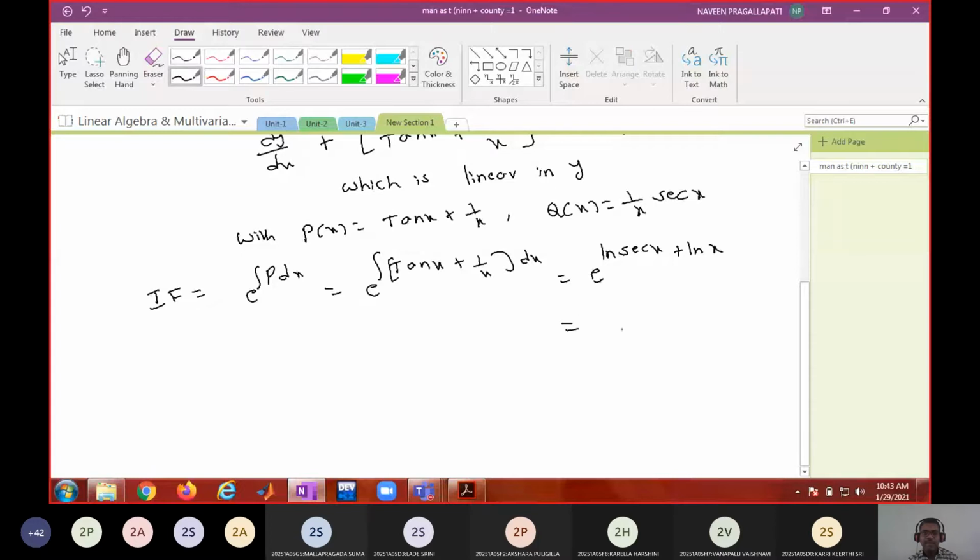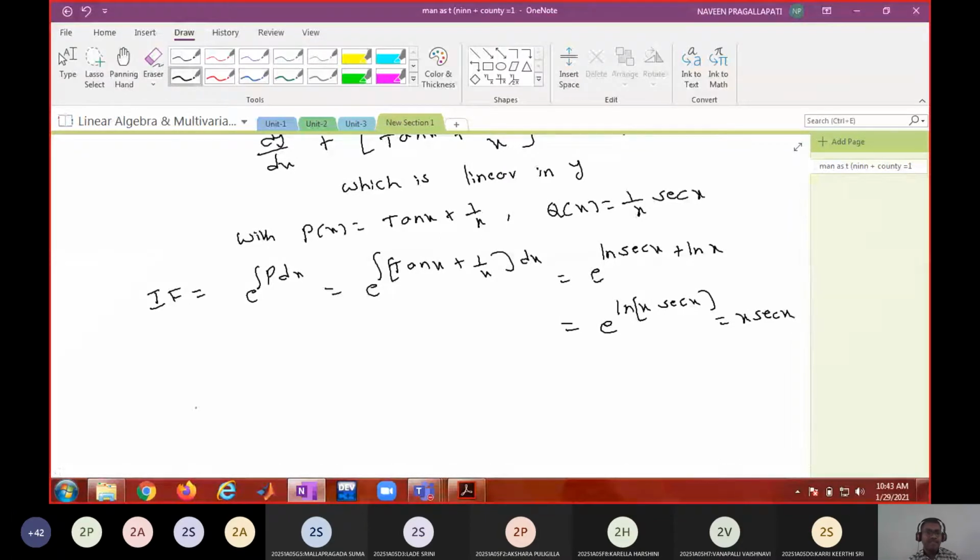Log a plus log b is log ab. So this is e power log of x into secant x. What is e power log of x into secant x? x secant x. Is it okay?